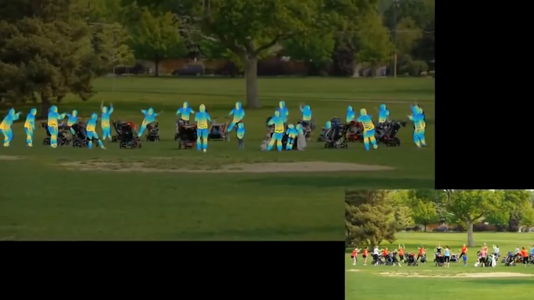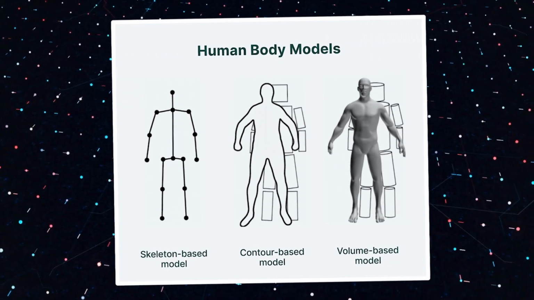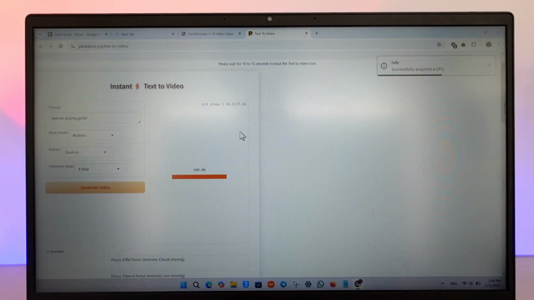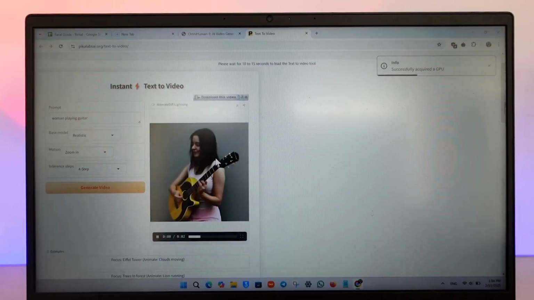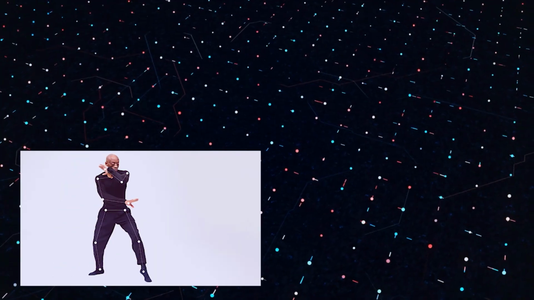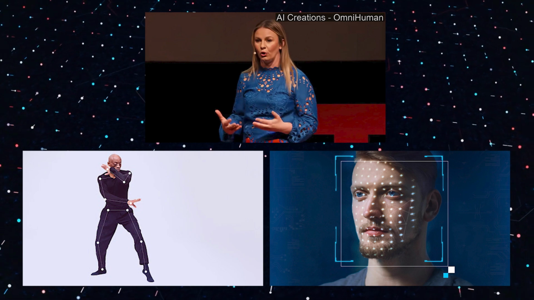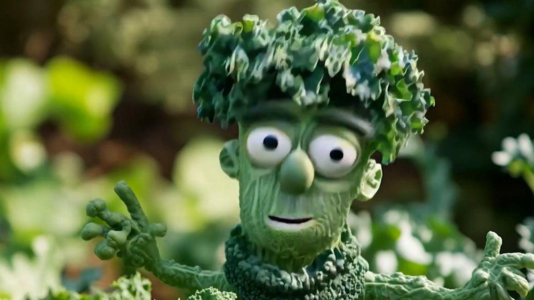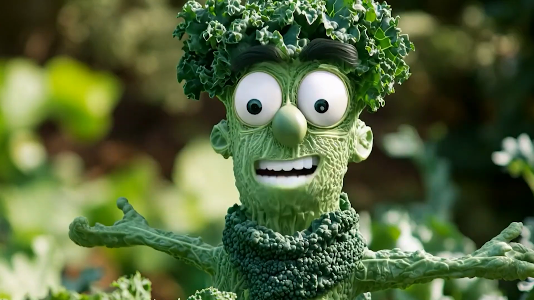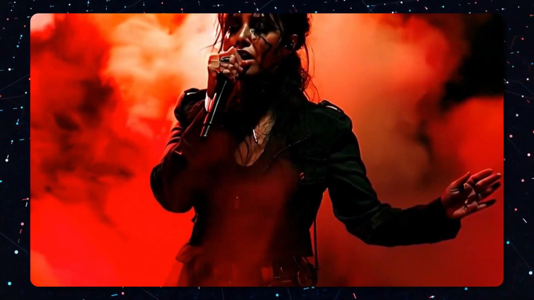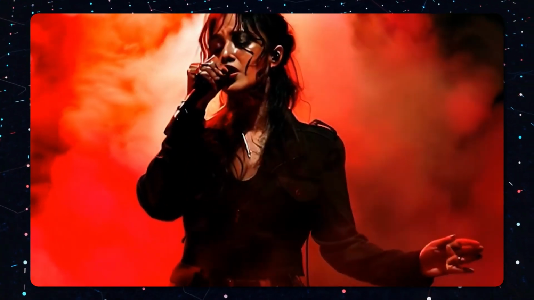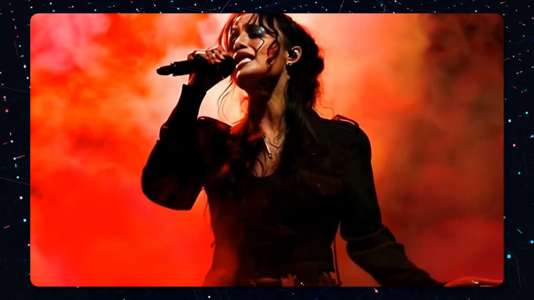The model doesn't stop at animating the person's body. It understands how the entire scene should look and flow, making the final video feel far more natural and fluid. For instance, if OmniHuman is given a description of someone singing, it can adjust the body movement, facial expression, and lip sync in perfect harmony. The end result is far more than a static image turned into an animation. It's a full-fledged, lifelike performance. But how does it get so good?